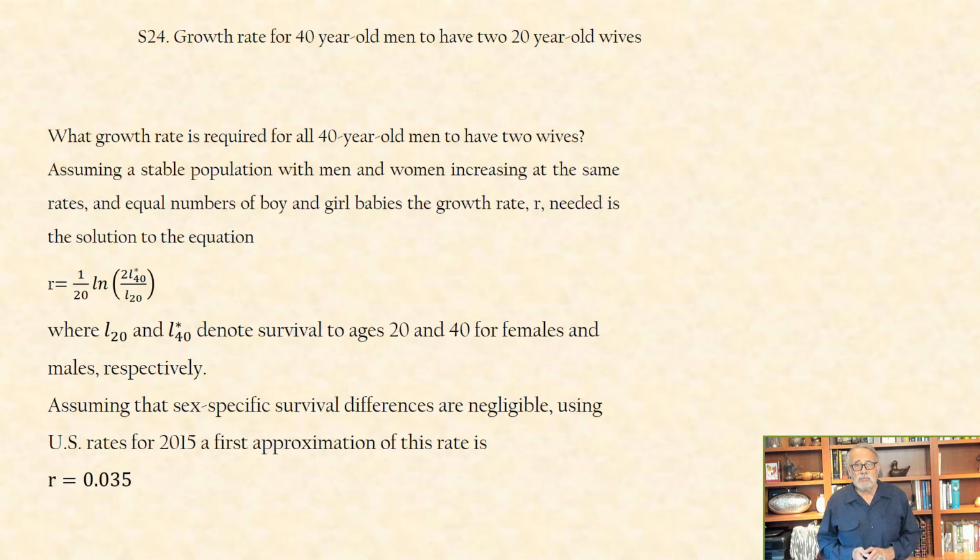Assuming that sex-specific survival differences are negligible, a first approximation of this rate is ln2 divided by 20 equals 0.035, a value within 0.001 of the population growth rate, estimated using the age-specific survival rates of U.S. females and assuming male rates are identical.